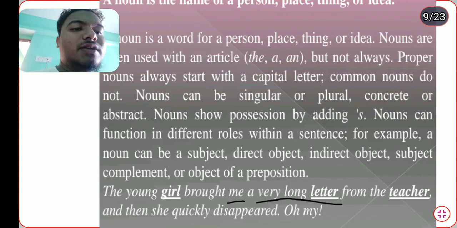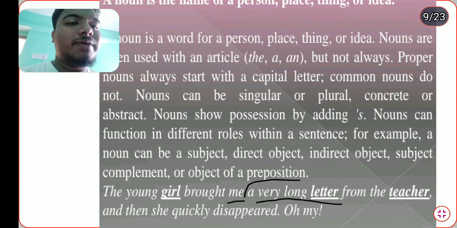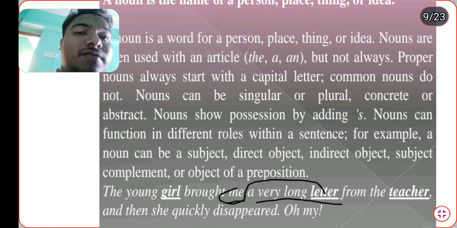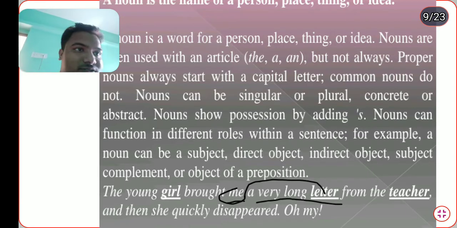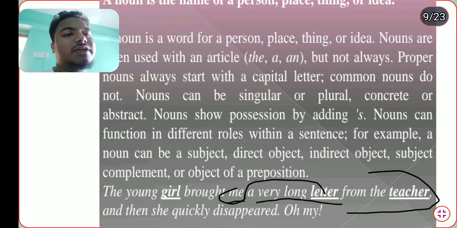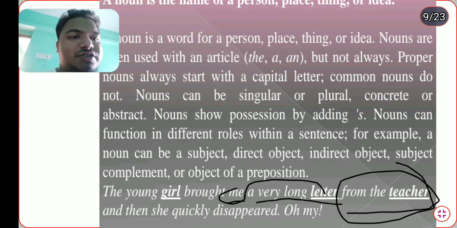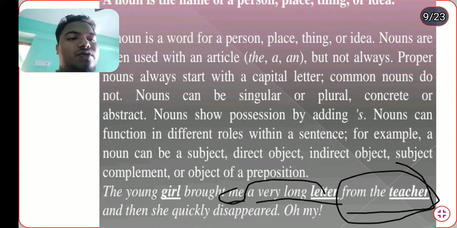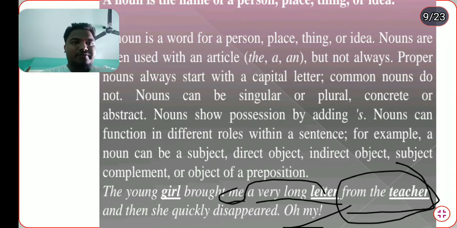A very long letter is a non-living thing and me is a living thing. That's why they have been identified and differentiated from each other as direct and indirect objects. From the teacher: here from is the preposition, and teacher is the object of the preposition. From the teacher is an adjunct, because the young girl brought me a very long letter from the teacher. And then, she quickly disappeared. Oh my! Here is the expression of what? Interjection. So we see the various uses of a noun.